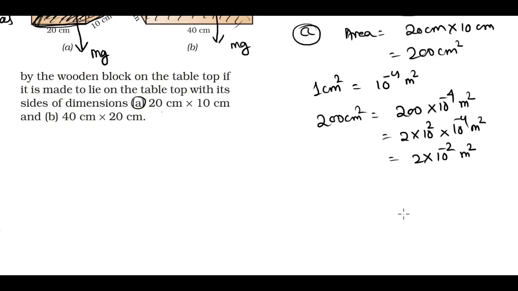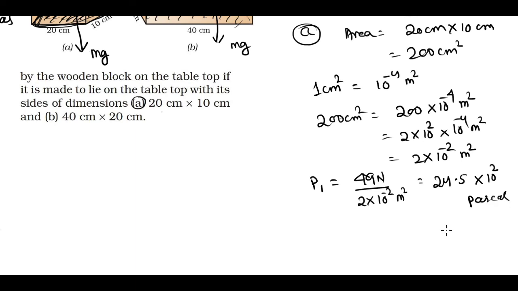So in this case, pressure P1 is thrust, 49 Newton, divided by area, 2 into 10 to the power minus 2 meter square. So 49 by 2 is 24.5, and this 10 to the power minus 2 will go to the numerator, it becomes 10 to the power plus 2. So 24.5 into 10 to the power 2 Newton per meter square, or we can write Pascal. Is that clear? So this is the pressure in the first case.